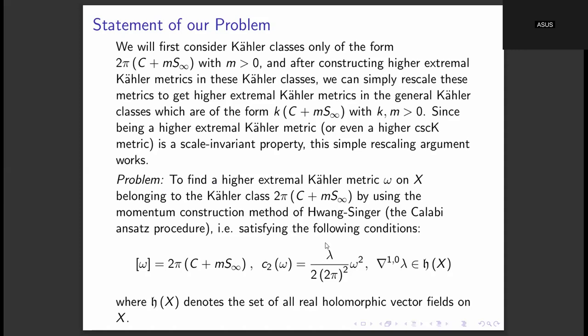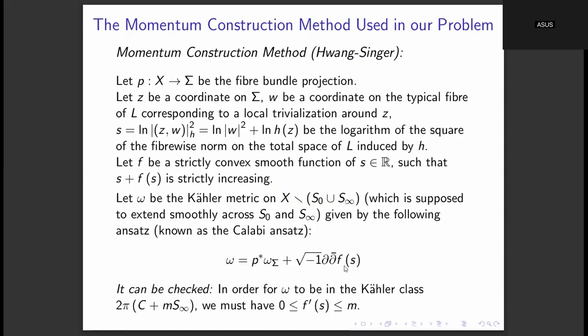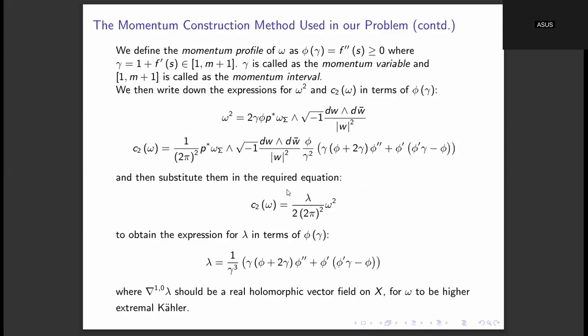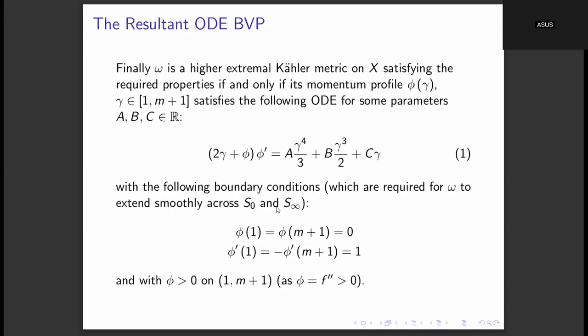So this lambda is the higher scalar curvature. In place of that lambda, we will then have the usual scalar curvature. And then for the metric to be extremal Kähler, the 1,0 gradient of the scalar curvature should be a holomorphic vector field. And this momentum construction method in the extremal Kähler case also gives a similar kind of ODE